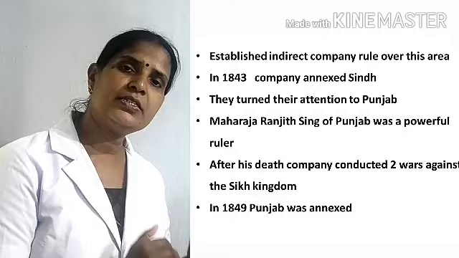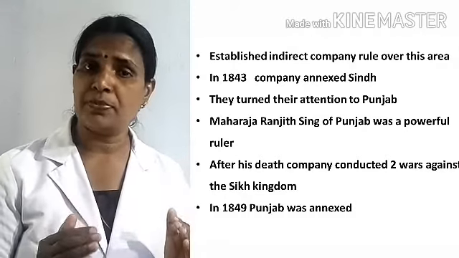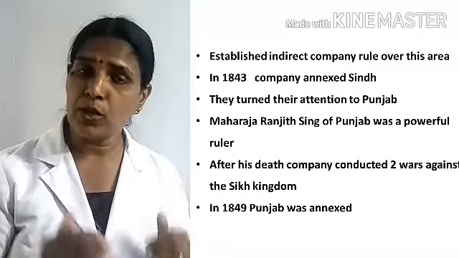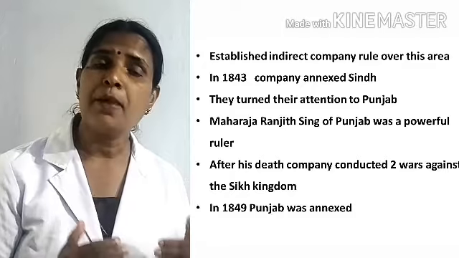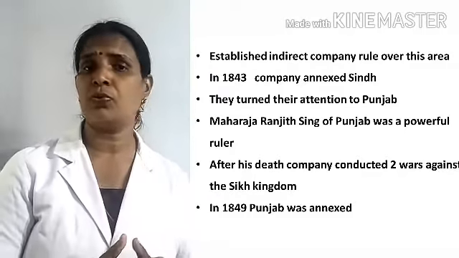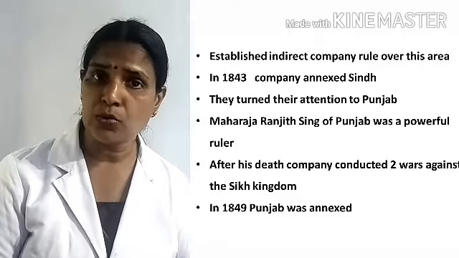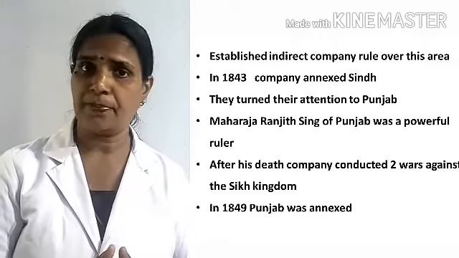Then after that they turned their attention to Punjab. At that time, Punjab was ruled by a powerful ruler. Who was that? Maharaja Ranjit Singh. Listen, he was a very powerful ruler. He did not allow the East India Company to establish power over this area.